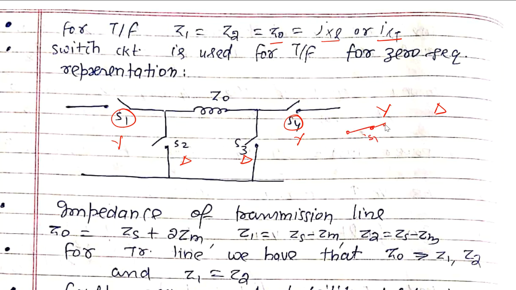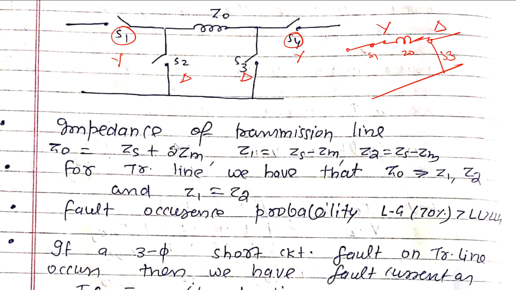S1 we can close, and it will have a Z0 like this. Now secondary is delta, no? So delta means we close the switch S3. So S3 here. So this is the equivalent circuit of this transformer here. Okay. Next one, impedance of transmission lines.